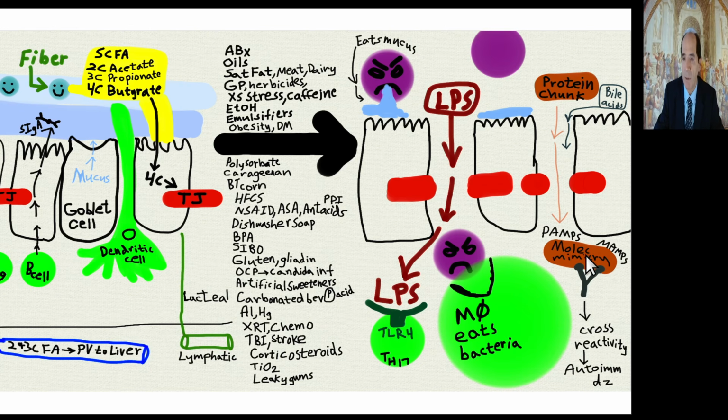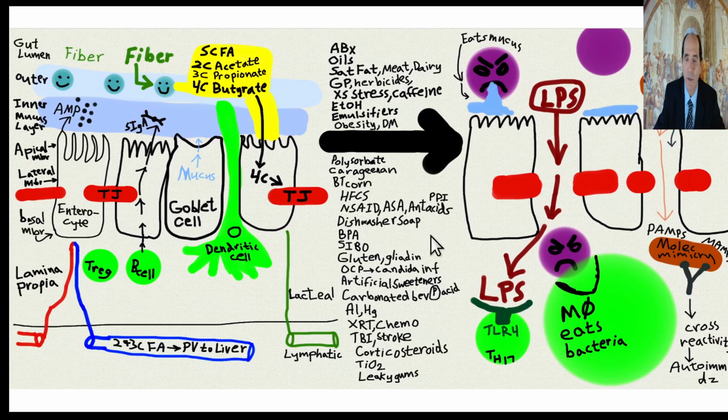Next most common would be something like Graves' disease, thyrotoxicosis, okay? And all of the autoimmune diseases. It's the most common cause of autoimmune disease: multiple sclerosis, lupus, etc. There's other things that can cause autoimmune disease, but that's the major one, leaky gut. PAMPs just means pathogen-associated molecular pattern, okay?